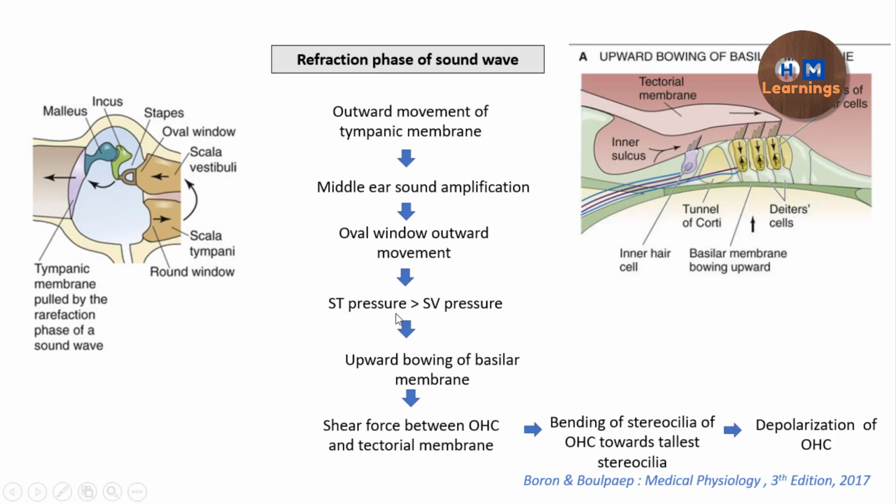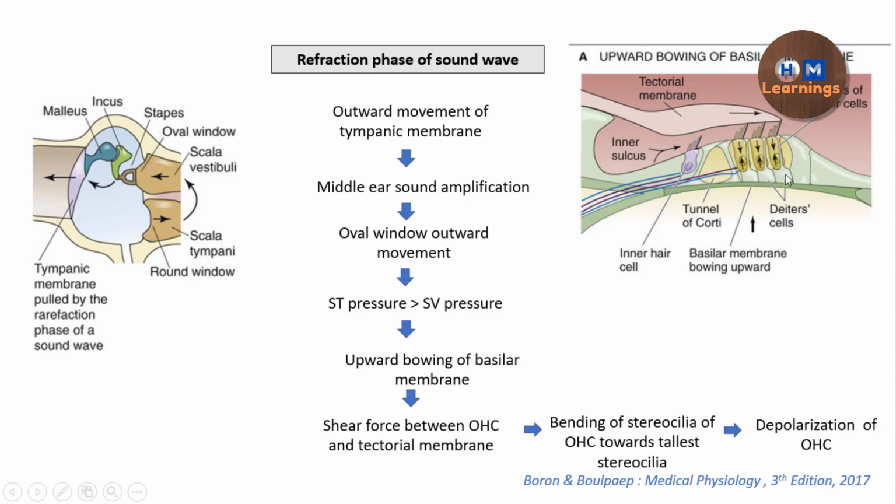As a result, there is an upward bowing of the basilar membrane. So scala vestibuli pressure lowers relative to the scala tympani pressure, which is going to cause the upward movement of the basilar membrane shown in this diagram. Because of that, we have seen in the previous video that the outer hair cells are attached to the tectorial membrane, but the inner hair cells are not attached to the tectorial membrane.